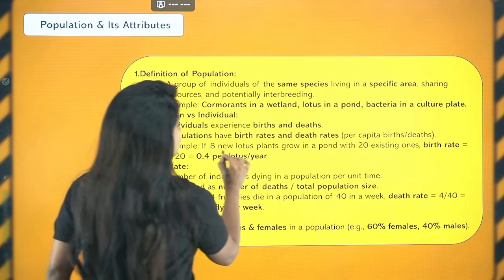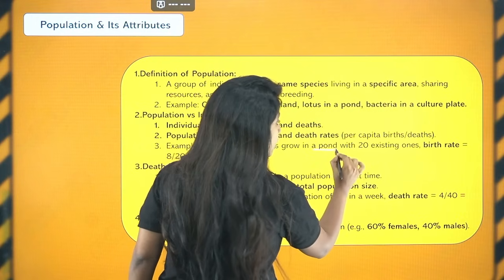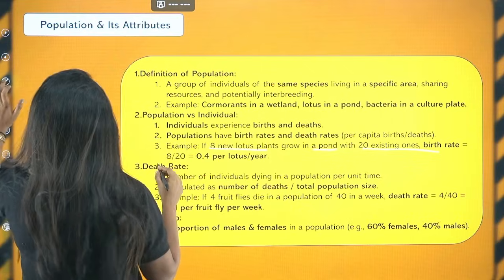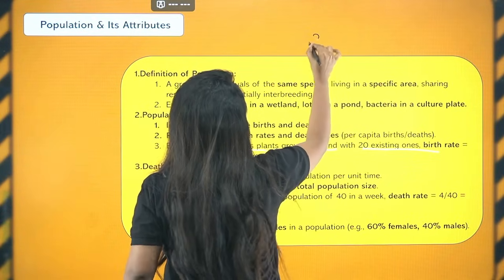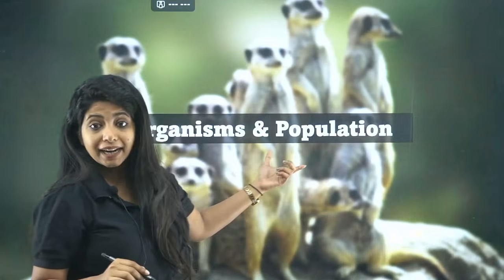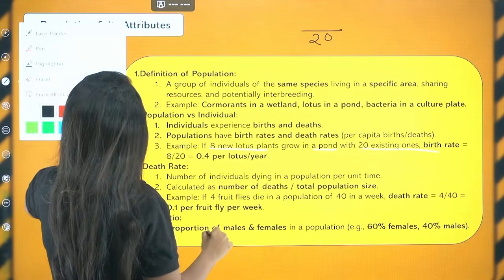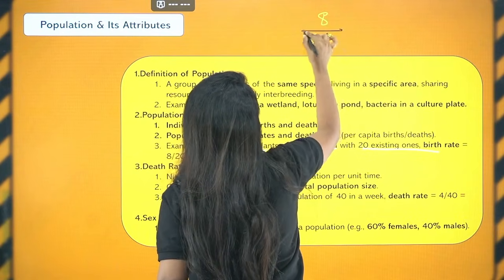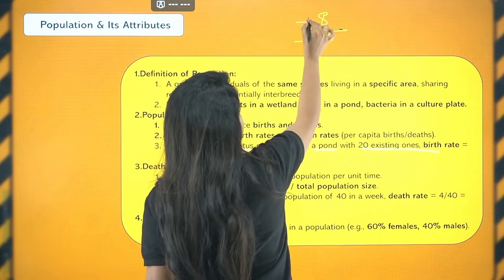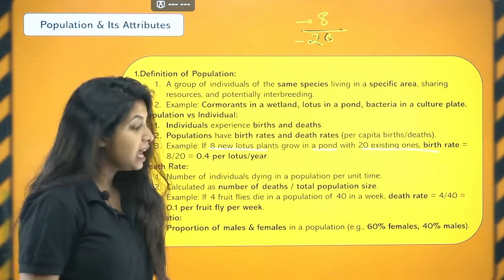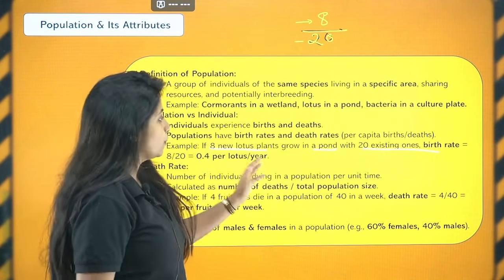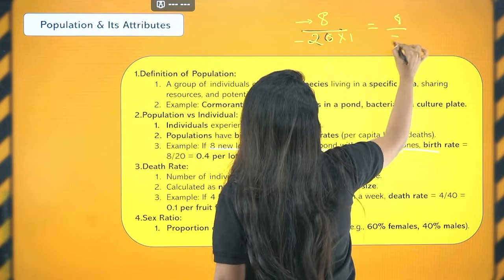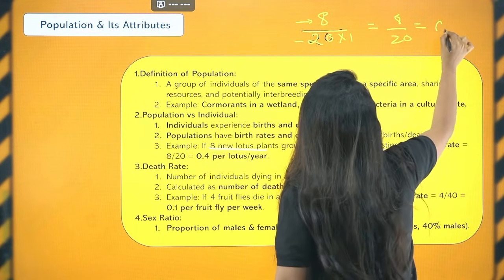So example, if 8 new lotus plants grow in a pond with 20 existing ones, birth rate would be what? So basically, just understand the question. Initially, the existing population was what? 20. And the new ones which are being added are how many? Over here, you can clearly see 8 new lotus plants are being added. So I'll write 8 divided by 20. This is my initial population, and this is the number of new organisms being added, right? And you also have to talk about the time period. Suppose it is happening in 1 year, so I'll just put into 1. What would be my answer for this question? 8 divided by 20, if I do the calculation, comes out to be 0.4.